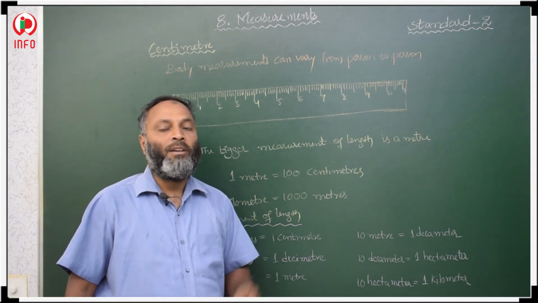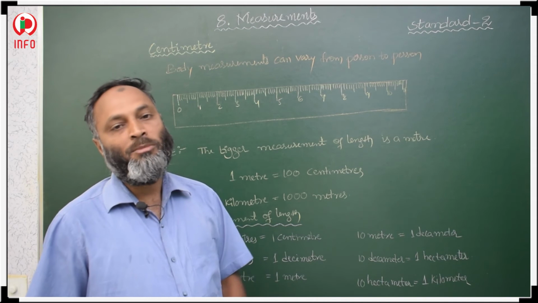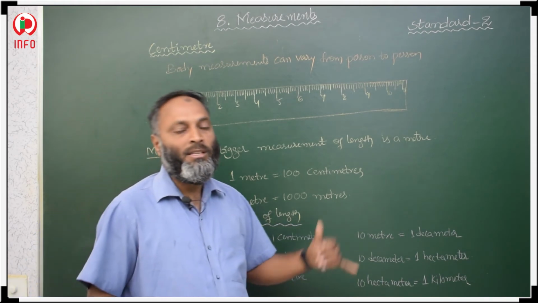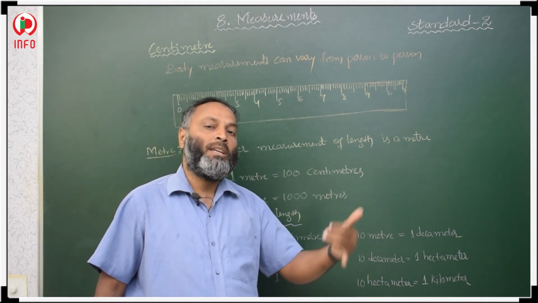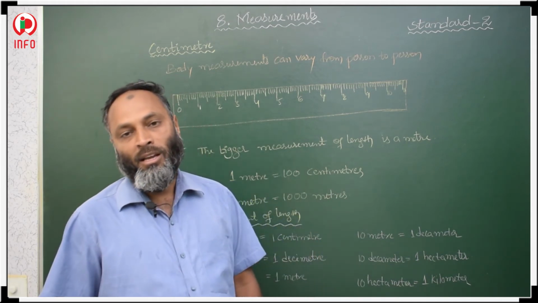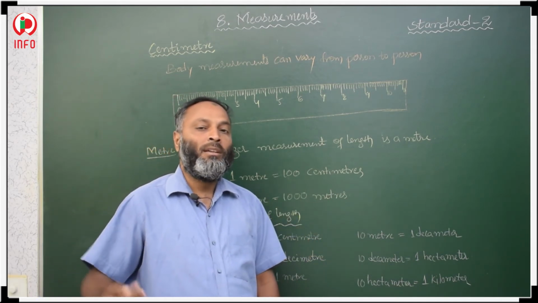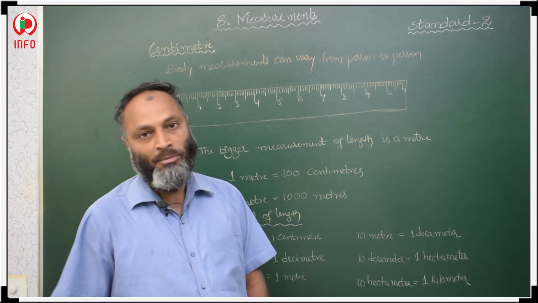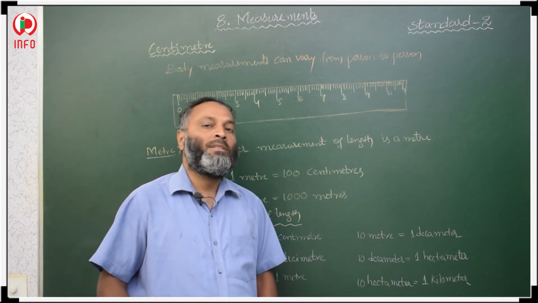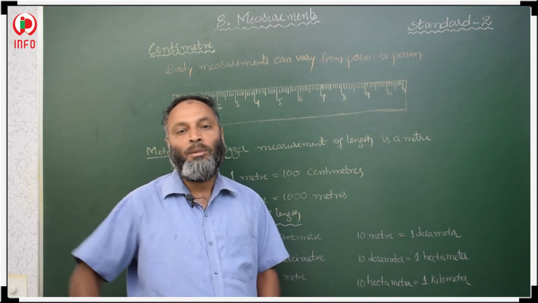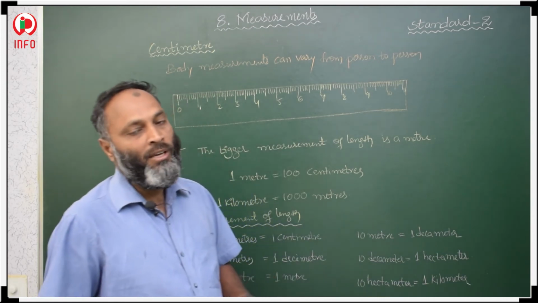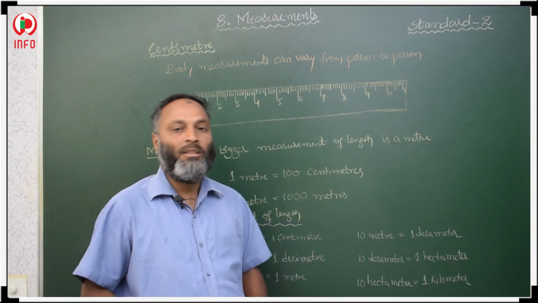What does standard mean? It means the same. If one person has some hand span length, and other small persons, children, have a little hand span while men have a greater hand span, the distance varies from person to person. The length is not fixed. The hand span length is not fixed. That is not standard.